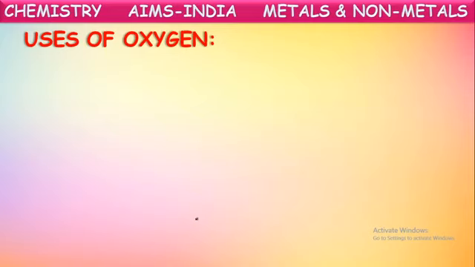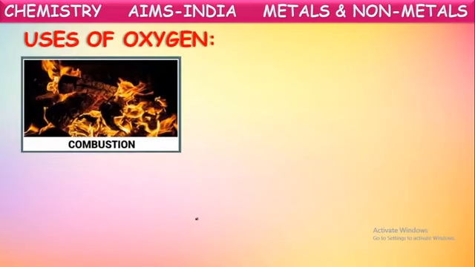Now let us see the uses of these non-metals. First, let us see the very important non-metal for our survival, oxygen. Let us see the uses of oxygen. Yes, the most important use of oxygen is combustion. For the combustion of fuels, combustion in the sense of burning. Generally we burn fuels to produce energy which is used in different forms. So for combustion of any fuel, oxygen gas is a must. In the presence of oxygen gas only, fuels will burn and produce heat or some other form of energy. So for the combustion of fuels, oxygen is very important.